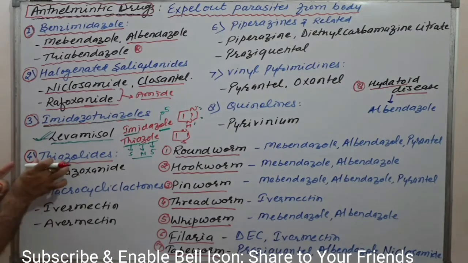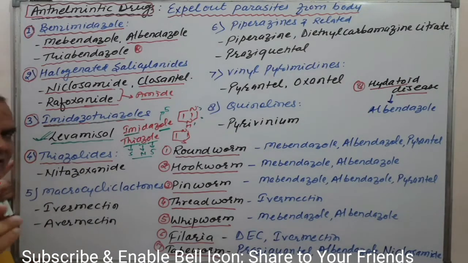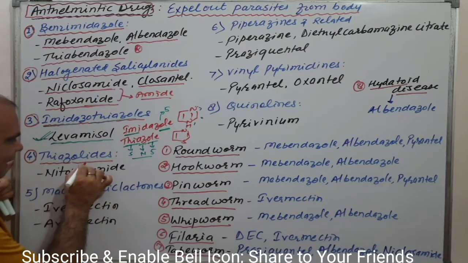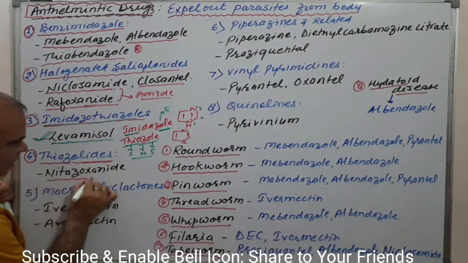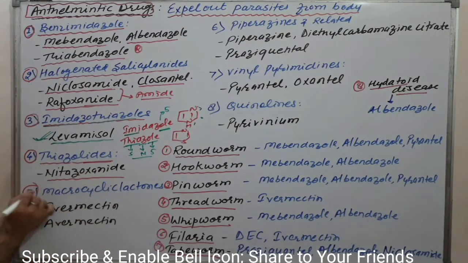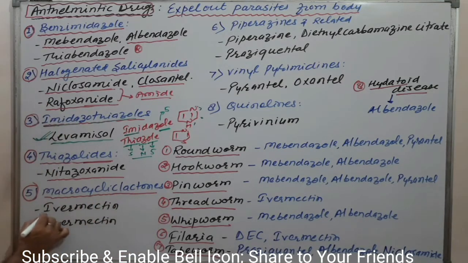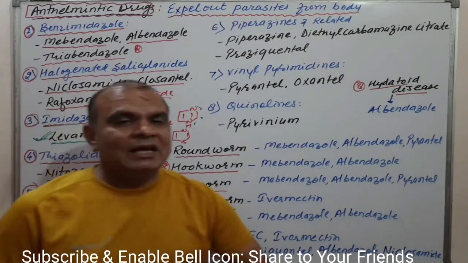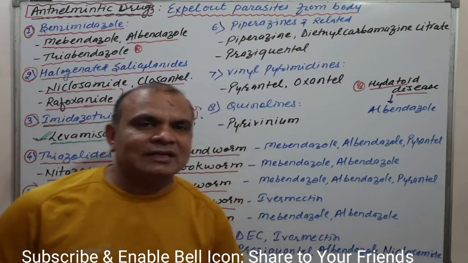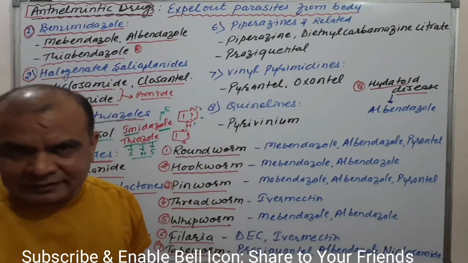Next, the fourth category, thiazolide. Thiazolide means the thiazole ring system is derivatized in the lide form: nitazoxanide. The next is macrocyclic lactones, that is ivermectin and avermectin. These are also known as natural products. We will discuss them in detail in another lecture. Ivermectin has an anti-inflammatory action also, which is why it was used in corona treatment also.